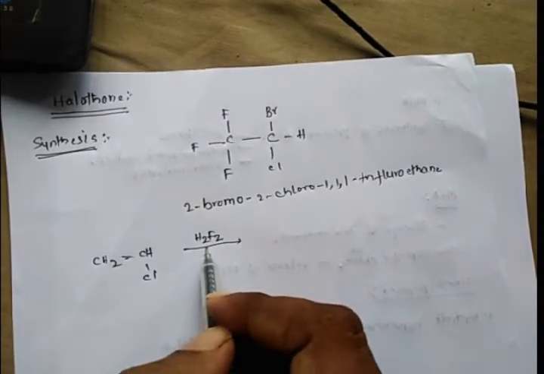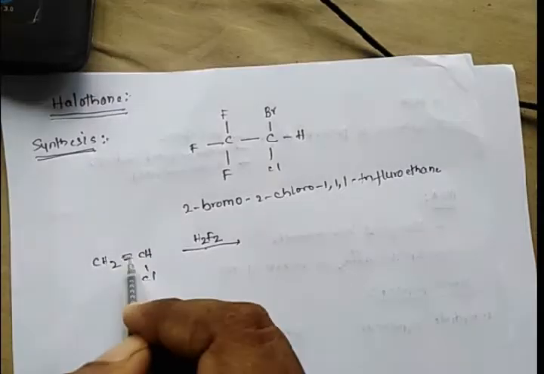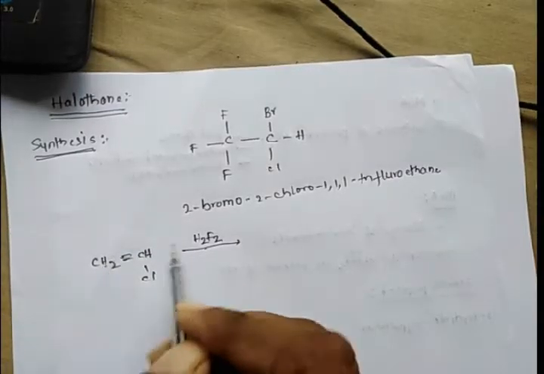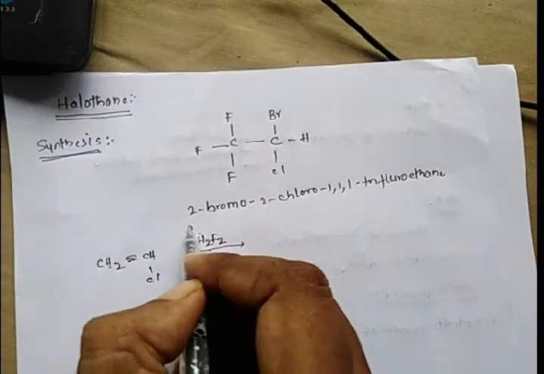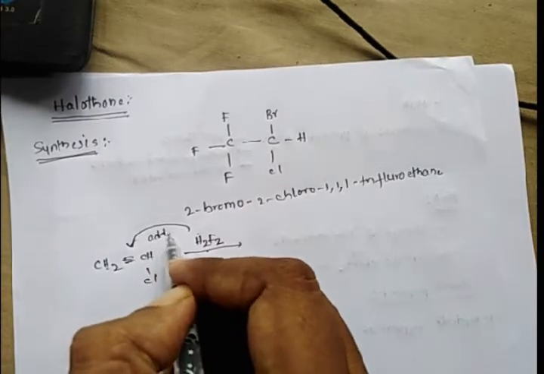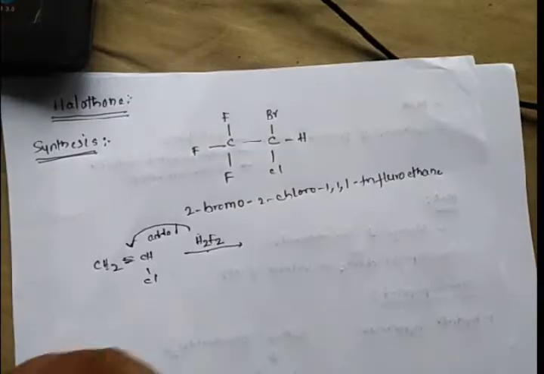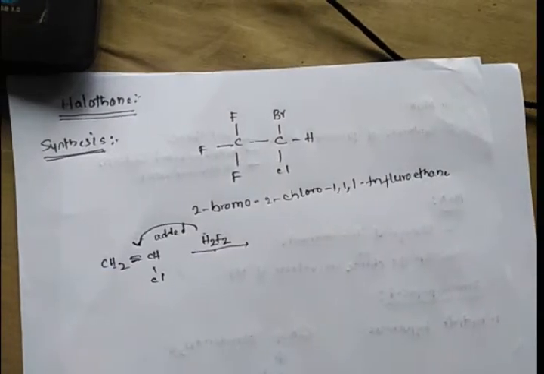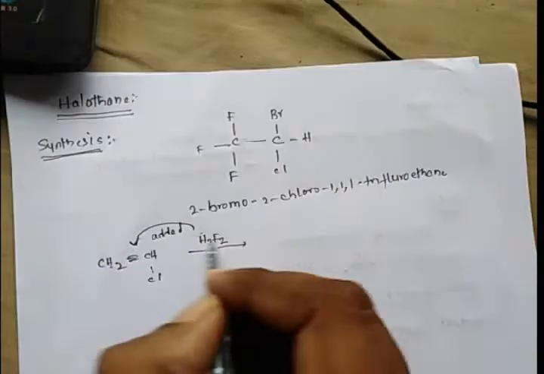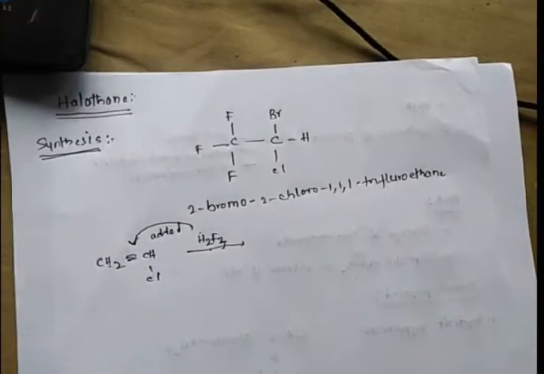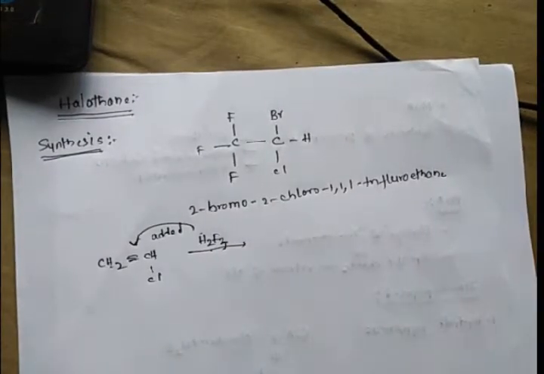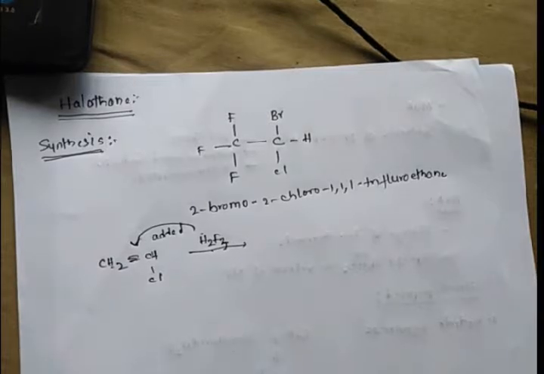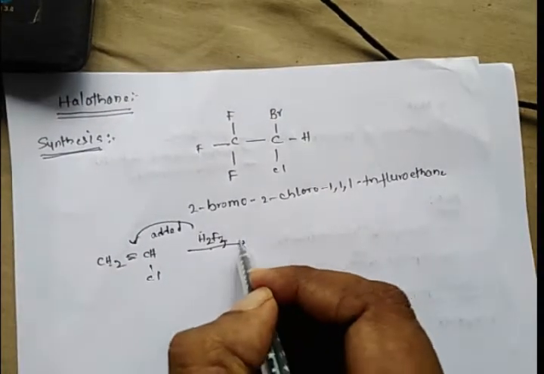This hydrogen fluoride will be added across the double bond, and we will get the fluorinated product.